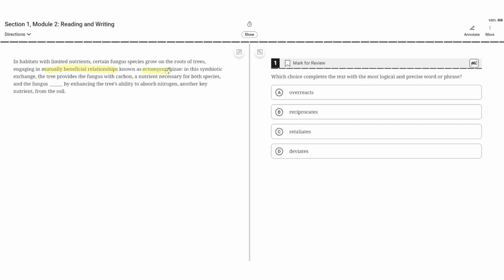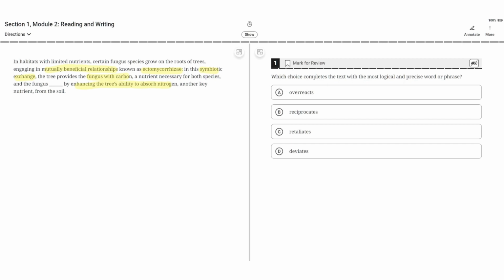known as ectomycorrhizae. In this symbiotic exchange, the tree provides the fungus with carbon, a nutrient necessary for both species, and the fungus, blank, by enhancing the tree's ability to absorb nitrogen, another key nutrient from the soil. So a key part of this is the fact that this relationship is symbiotic, meaning that it is mutually beneficial. So the tree provides the fungus with carbon, and the fungus gives back by enhancing the tree's ability to absorb nitrogen.